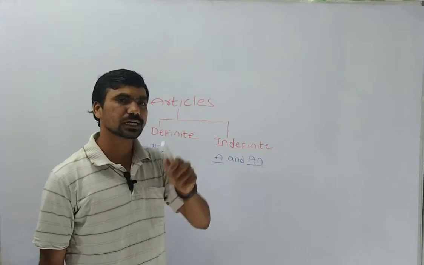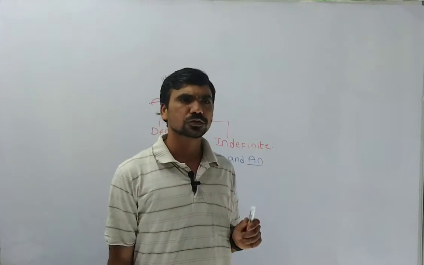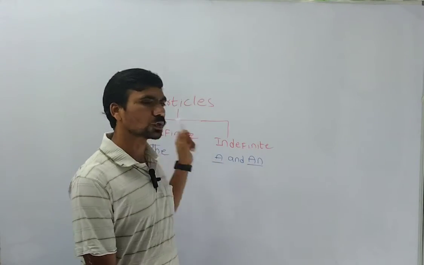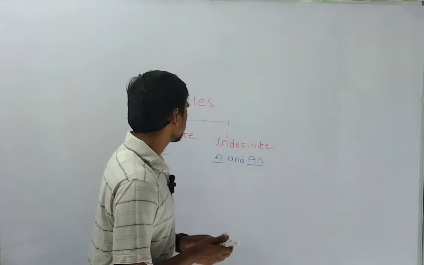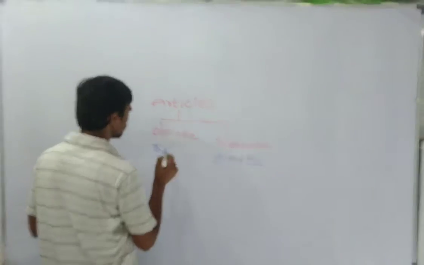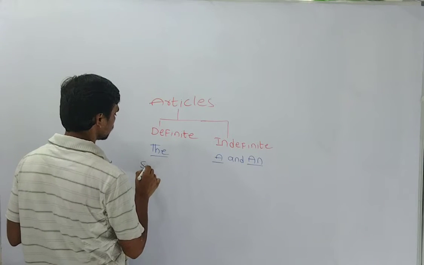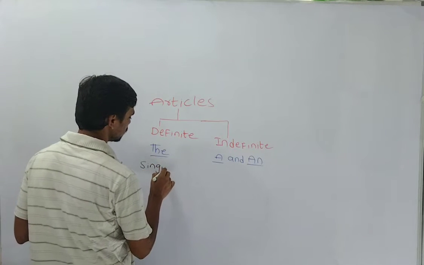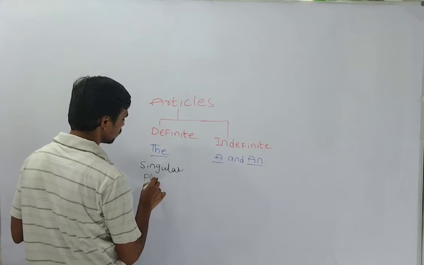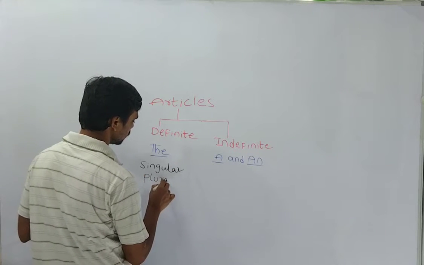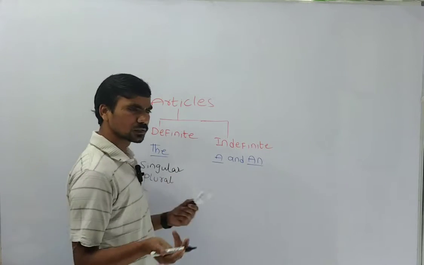Definite means you can easily identify; the meaning itself is there. Definite means sure. For the definite article we use 'the' for a particular person or thing. We use this for singular as well as plural words.